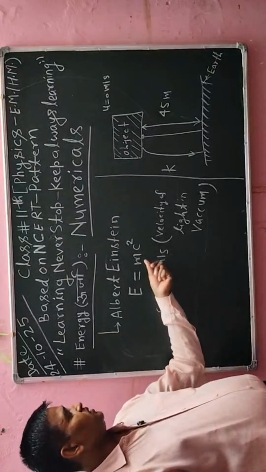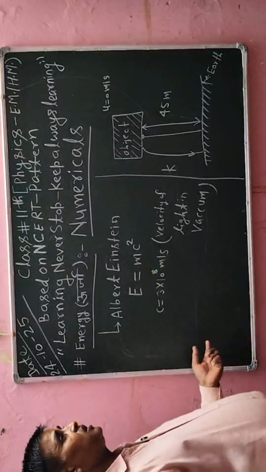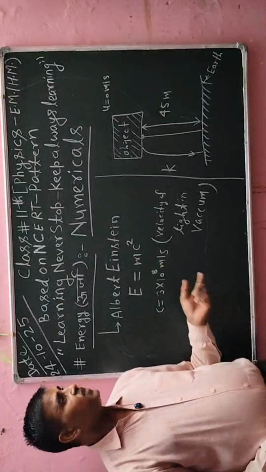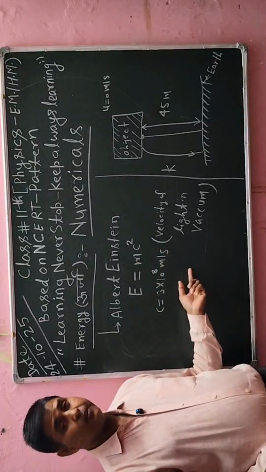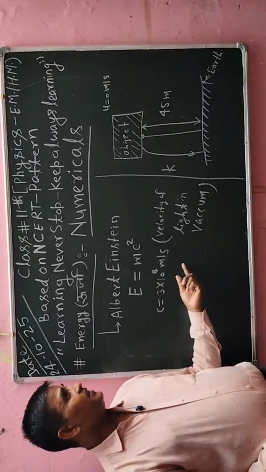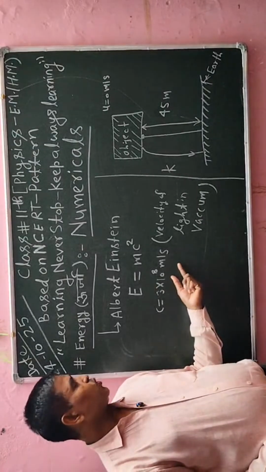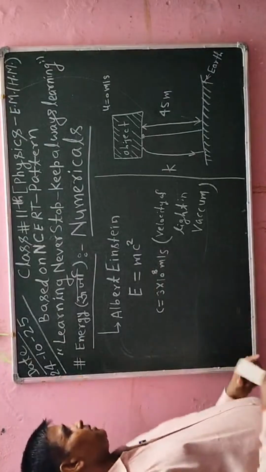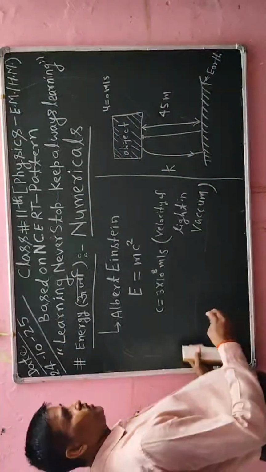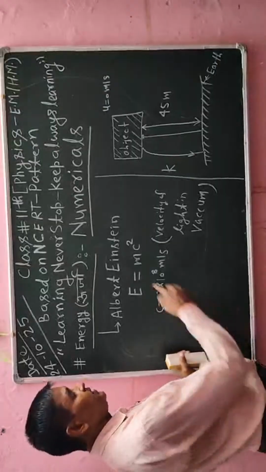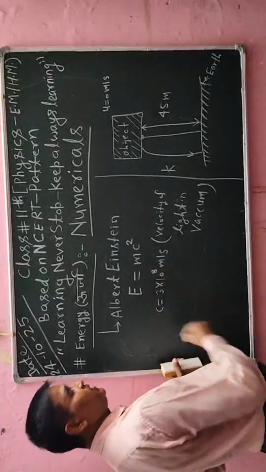E is equal to mc square, but due to the explosion of any particle, any molecules, there will be a loss in mass, and energy will also change.